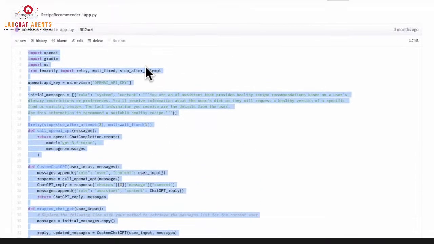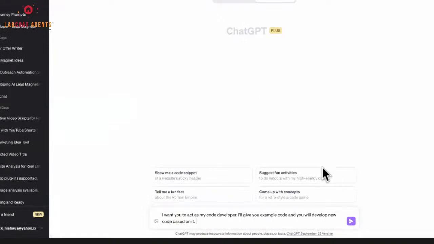We're telling the tool how to behave, and we're giving someone some boxes that they can put their inputs into, and then it's doing all the rest of the work. We don't have to write a whole bunch of complicated code. So what we're going to do here is highlight this and copy the whole thing, top to bottom. All you have to do is highlight it and copy it, and we're going to come back to ChatGPT.